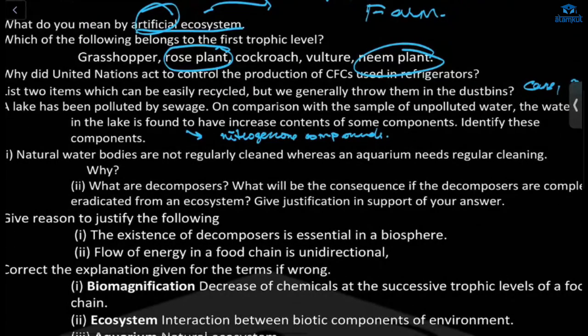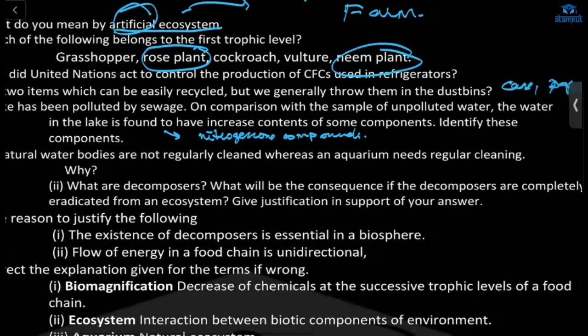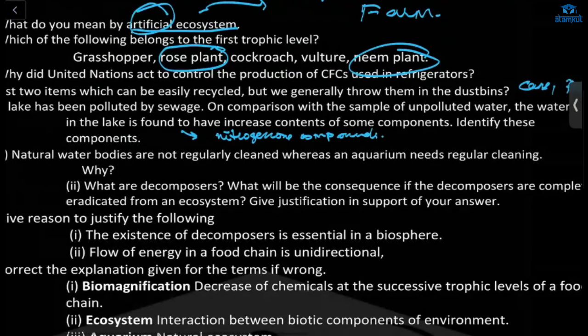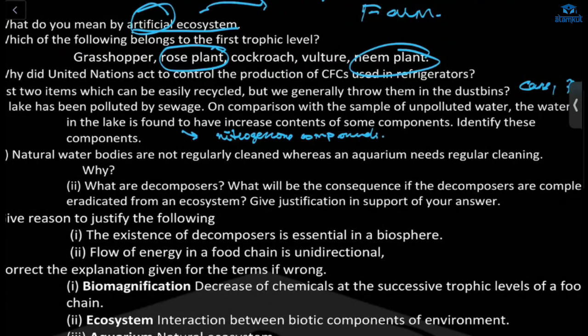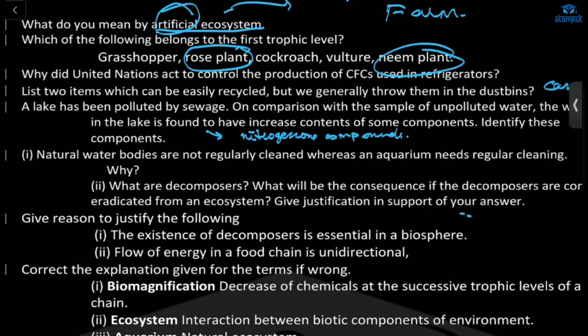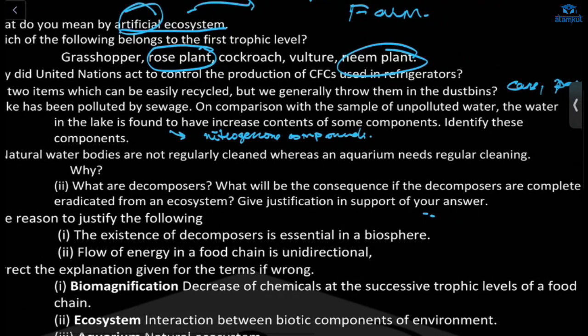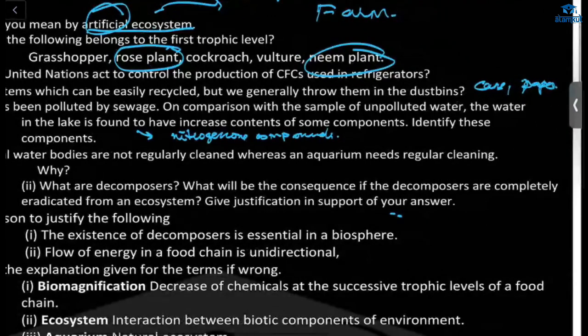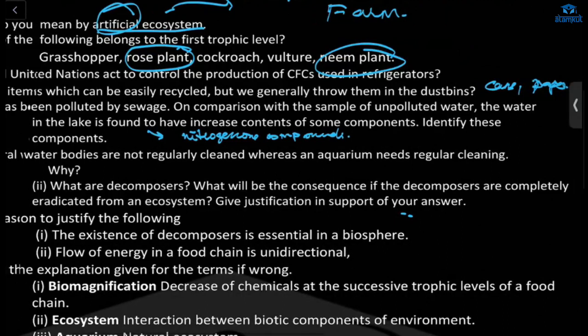What will be the consequence if decomposers are completely eradicated from the ecosystem? Give justification in support of your answer. Decomposers are microorganisms which feed on dead or decaying organic matter. They break down the remains of dead animals and plants. If they are removed, what will happen? Recycling of nutrients will stop. Because of that, the balance of the ecosystem will be lost.